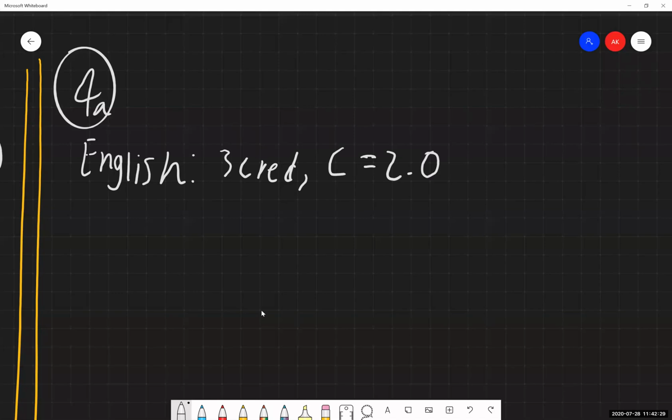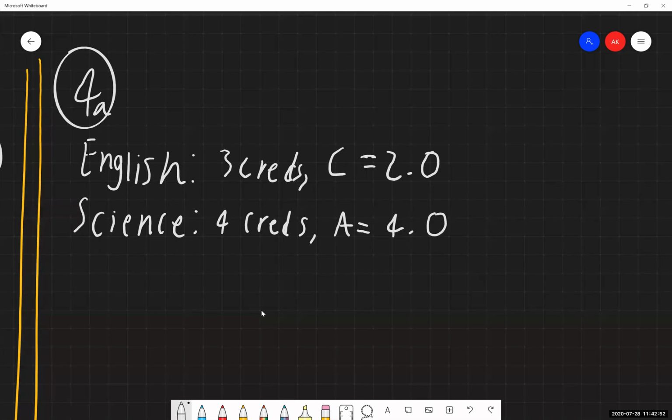So we're going to list each of the classes and each of the information that we have for each of those. So it's English class, we have a science class, which was 4 credits. And he earned an A, which was a 4.0. He had a speech class, which was 3 credits. And he earned a B, which is equivalent to a 3.0.